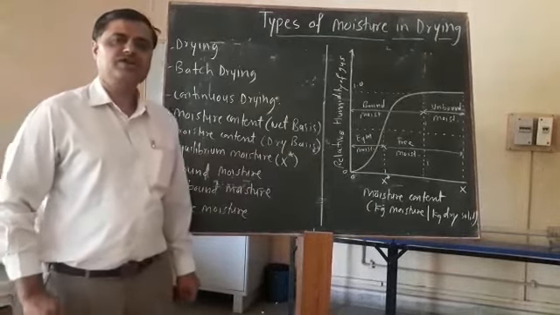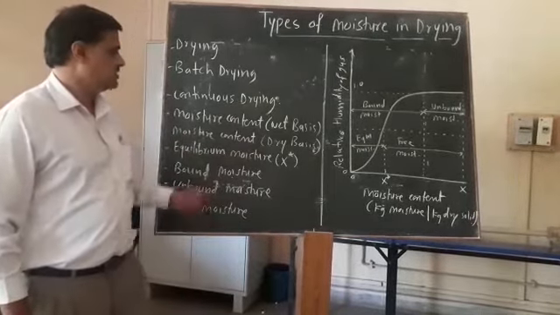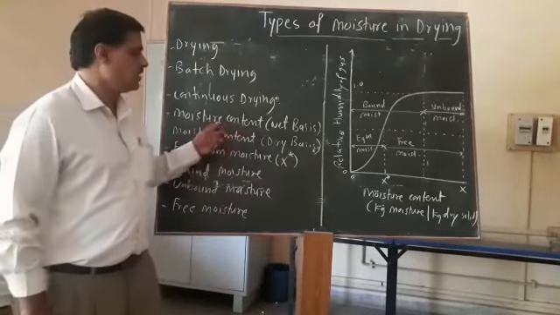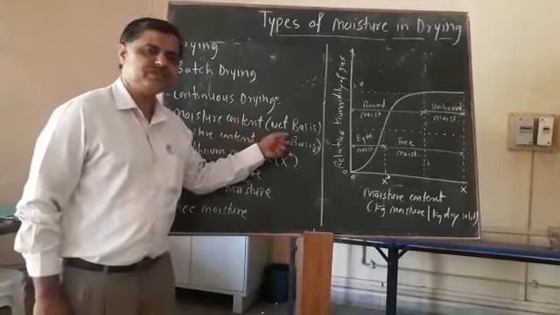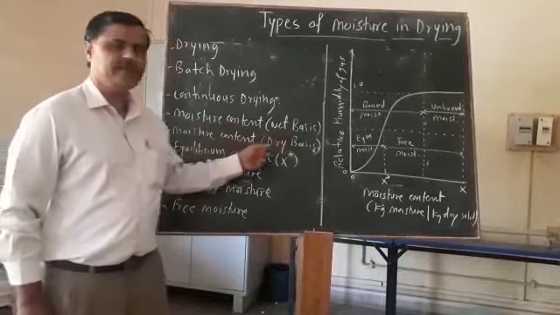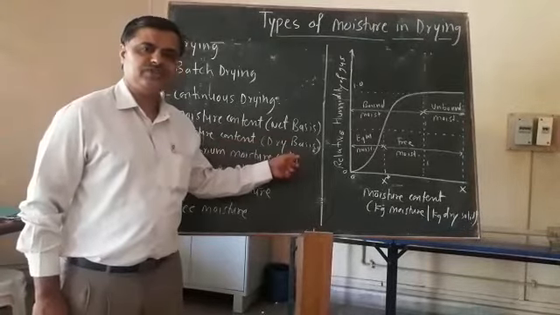But this moisture content is measured in terms of moisture content on wet basis or moisture content on dry basis.